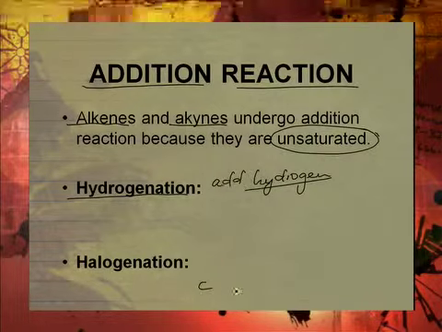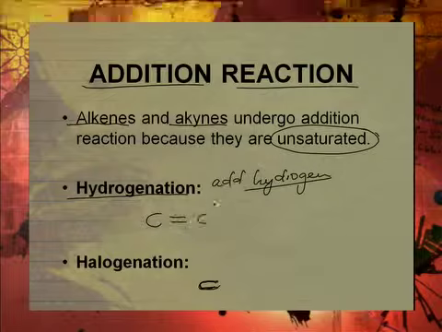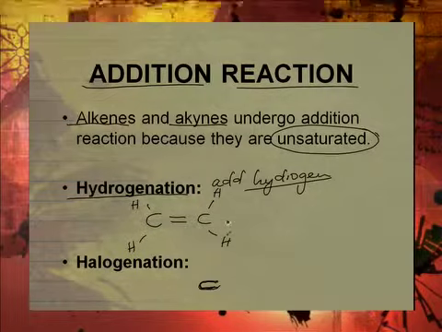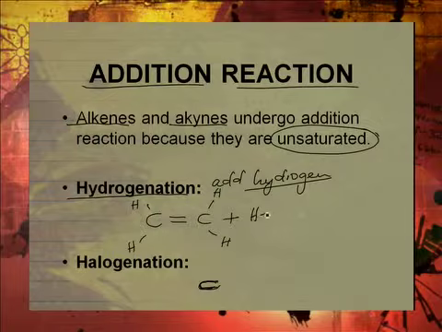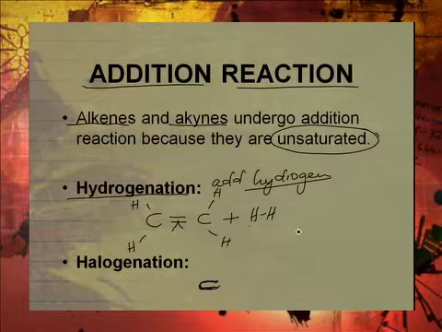You're starting with an unsaturated molecule, so let's say ethene like that. When you do that, you are adding hydrogen. Hydrogenation means you're bringing in hydrogen. Hydrogen is H2, so it's H-H like that. That bond breaks up, and what do you form here?